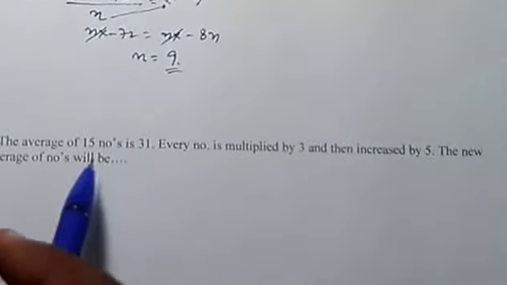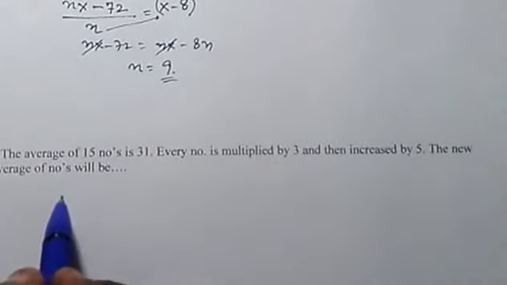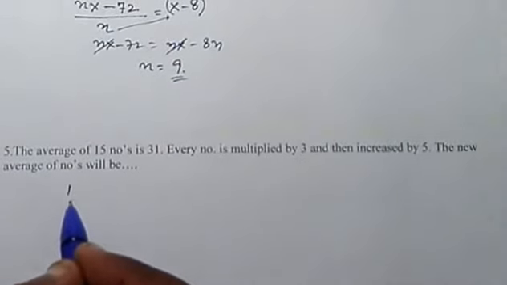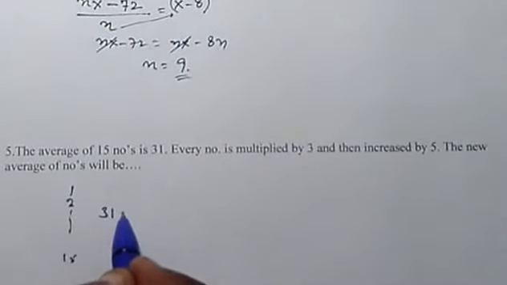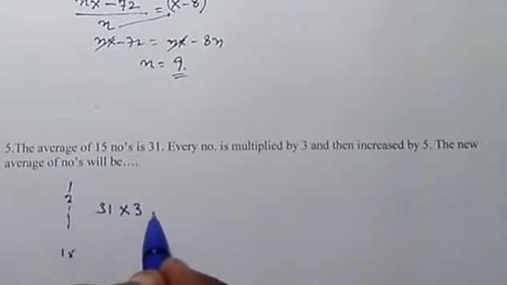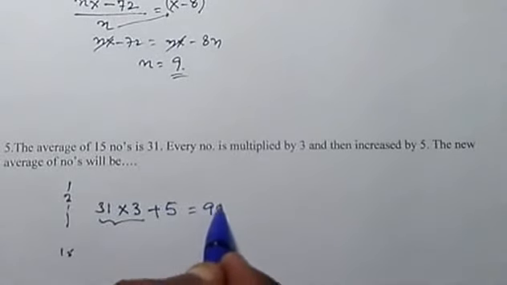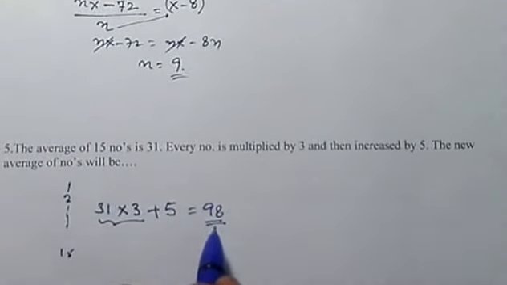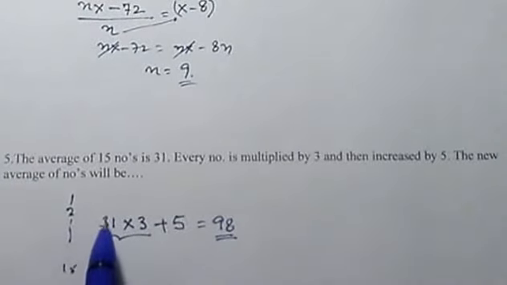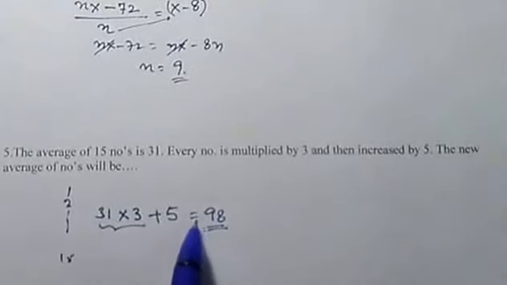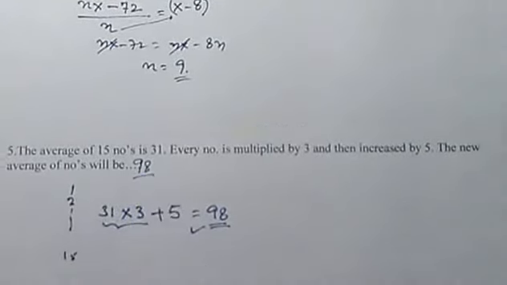Now the question is: the average of 15 numbers is 31. Every number is multiplied by 3 and then increased by 5. The new average of the numbers will be? So let us say we have 15 numbers and their average is 31. Every number is multiplied by 3 and then increased by 5. The average will change in the same proportion as the operations, so the same operations will be applied to the average also. And the answer is 98.